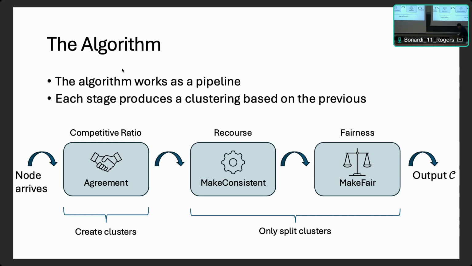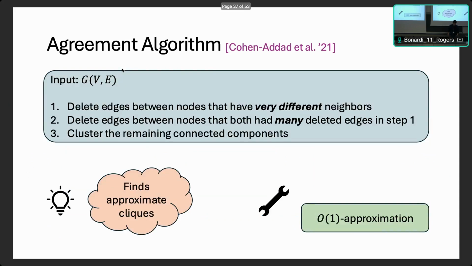Let's see a little bit more about each one of those. The agreement algorithm is something we take as a black box from Cohen-Addad, and what it does is try to find approximate cliques in our graph. It's an offline algorithm, and it mainly deletes edges between nodes that have very different neighbors. They call that a notion of agreement between nodes.